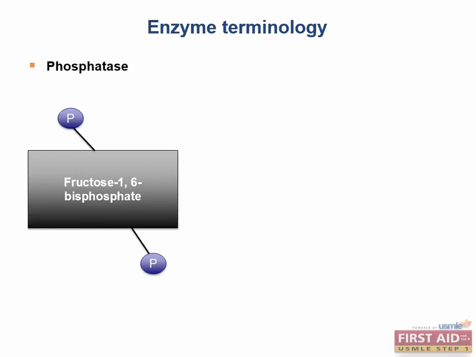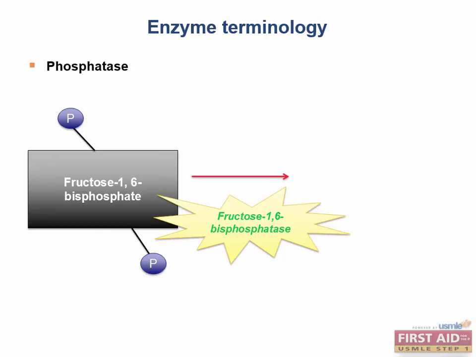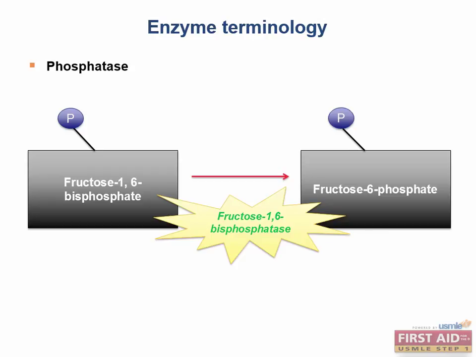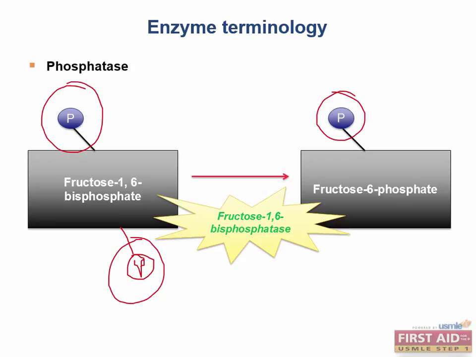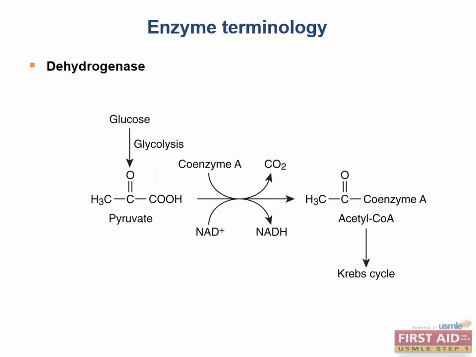Phosphatase enzymes are the opposite of kinases and phosphorylases. Phosphatases, like fructose 1,6-bisphosphatase, remove phosphate groups from a substrate. Fructose 1,6-bisphosphatase converts fructose 1,6-bisphosphate to fructose 6-phosphate in gluconeogenesis. Here, we saw a substrate with 2 phosphates attached, and after enzymatic removal, the product has only 1 phosphate, so the phosphatases cleave off a phosphate group.